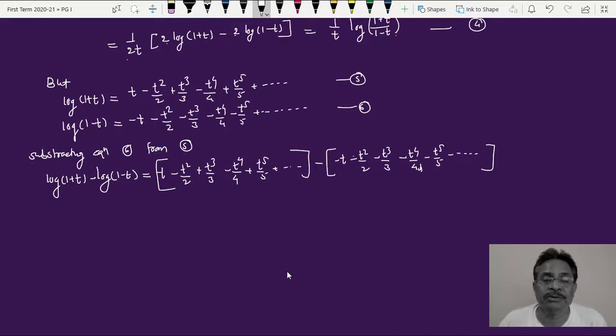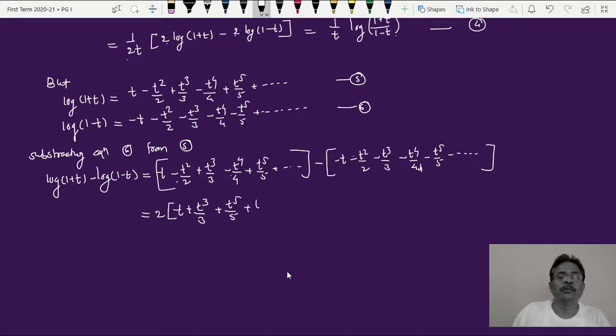Now this is positive here, this term is negative here, this term will become positive here, and there will be t and there is additional t. There is t square upon 3, there is one more t square upon 3 here. So adjusting all this, I'll get another very simple series, 2 into the bracket t plus t cube upon 3 plus t raised to 5 upon 5 plus t raised to 7 upon 7, and all odd terms series will be obtained.